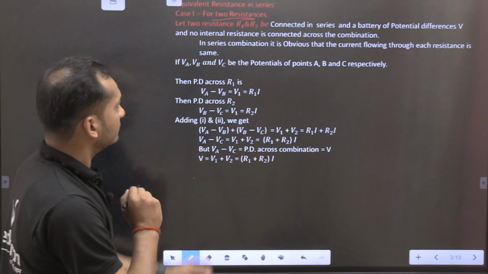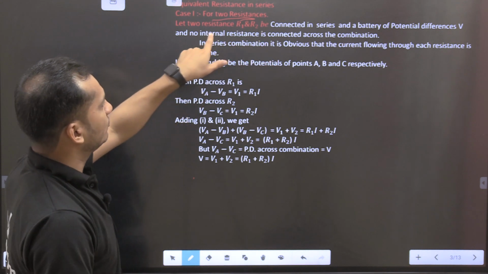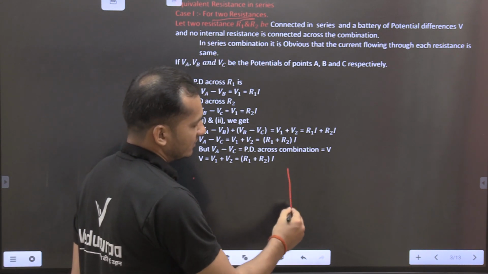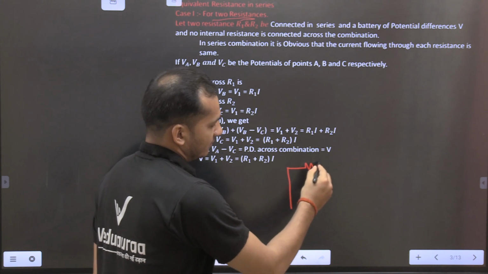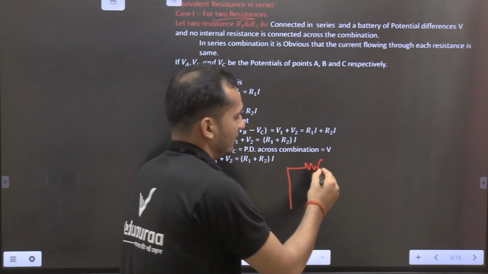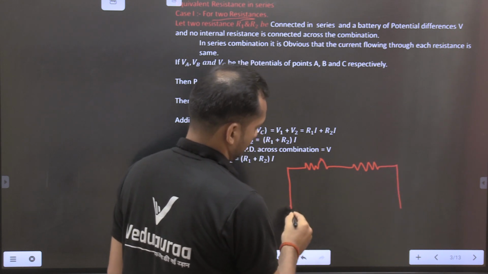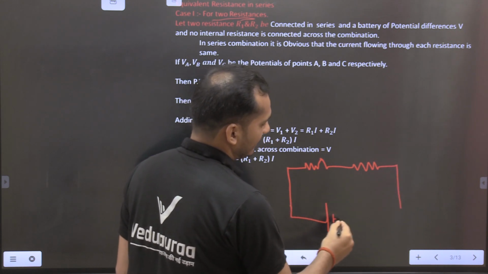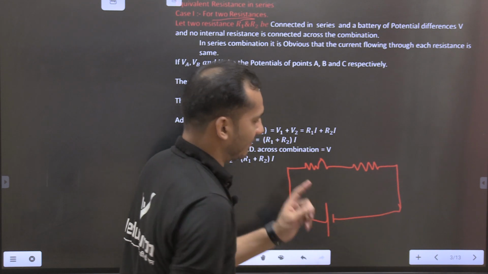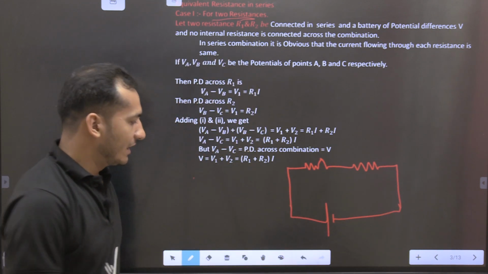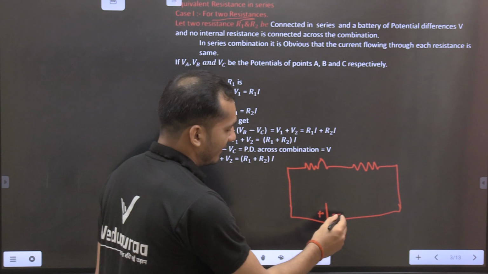You see here, for two resistors, R1 and R2, this is our first resistor and this is our second resistor. These resistors are connected with the help of a battery. This is our potential difference of the positive and negative terminal.